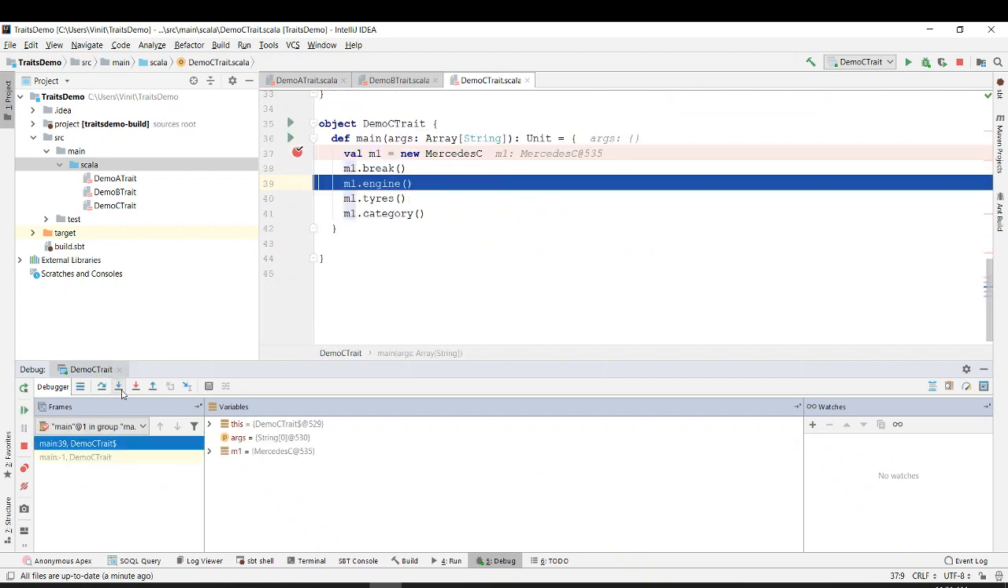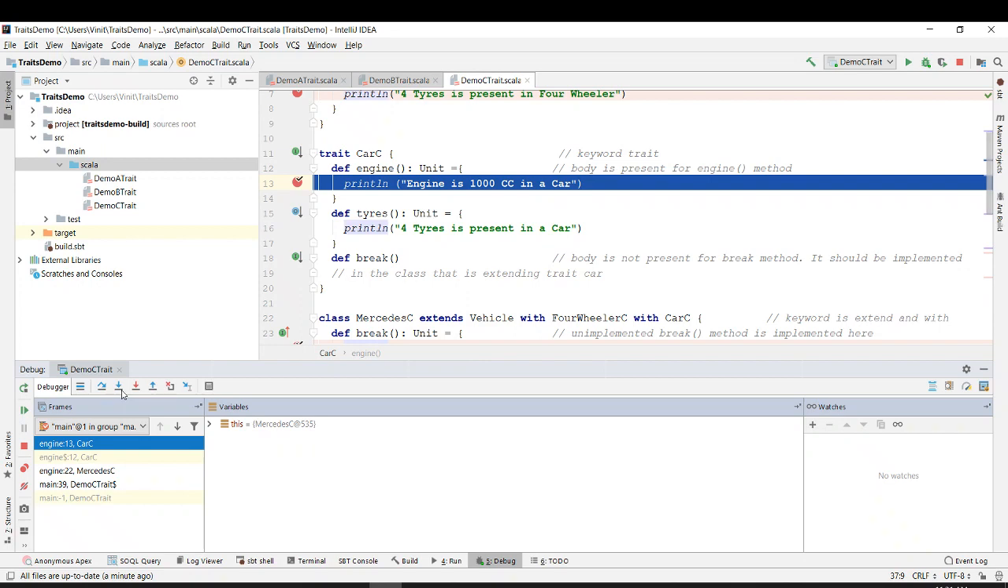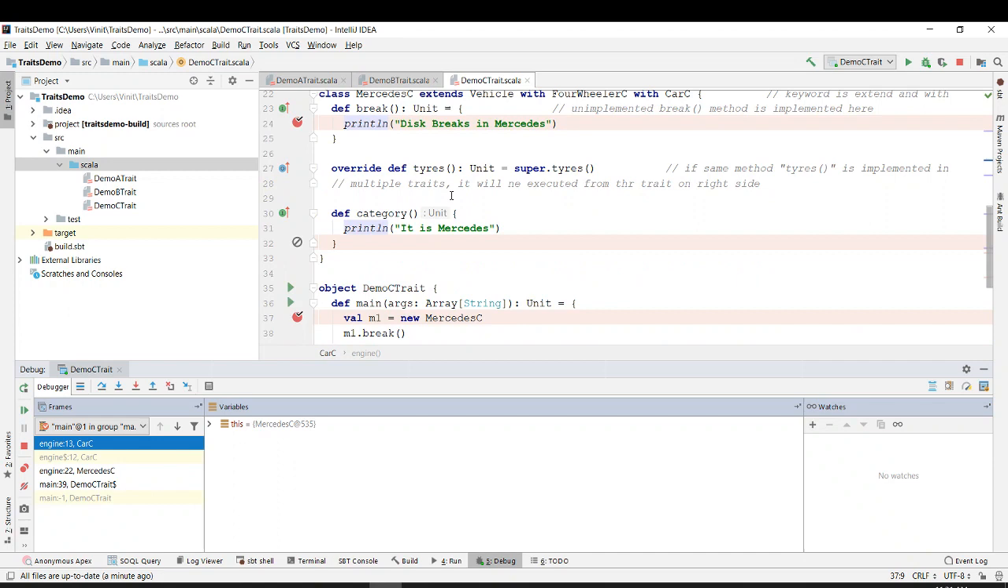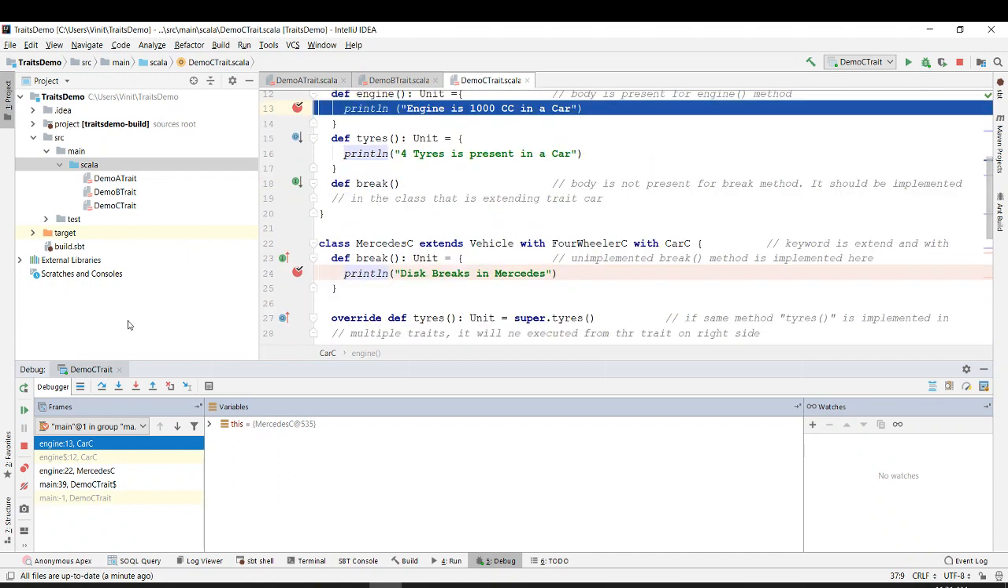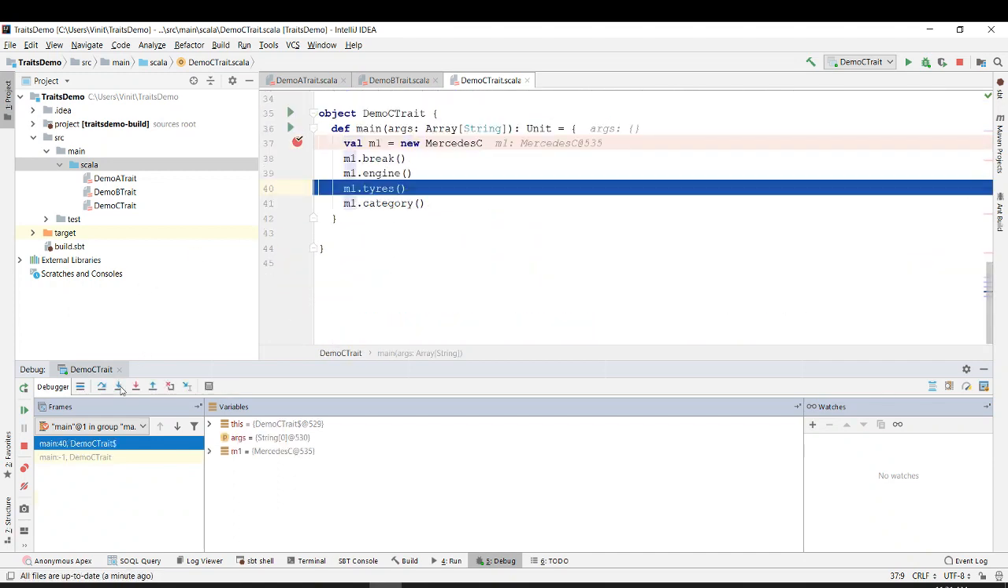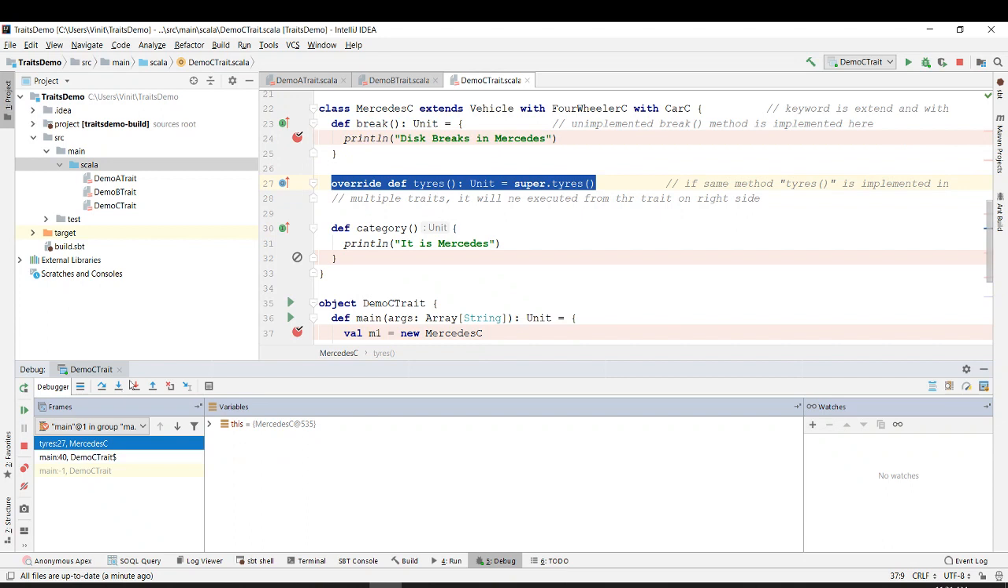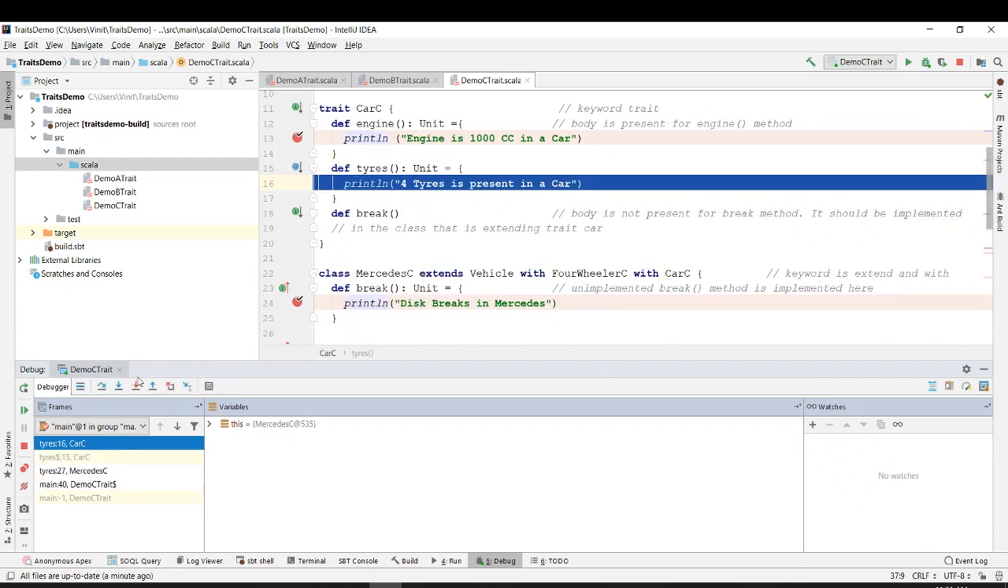Then it goes to m1 dot engine. It goes in trait car C because engine was only present in car C. Then it goes in m1 dot tires. M1 dot tires definition says call super dot tires, and super dot tires calls from car C because car C is written on the right hand side. Four wheeler C is on the left hand side, so it calls from car C because it's on the right hand side.